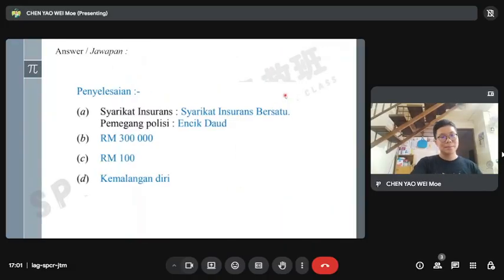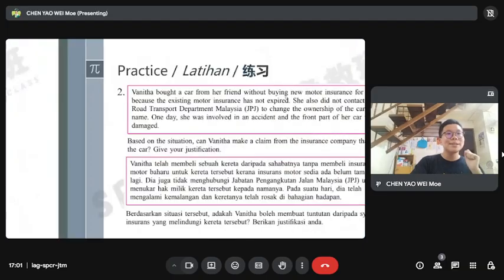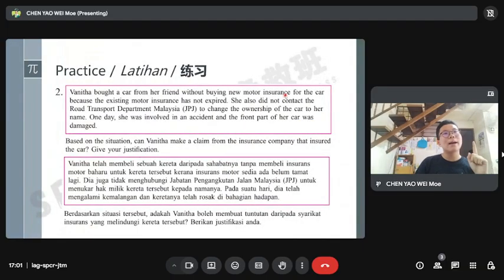Second question. It asks: a woman buys a car from her friend without buying a new motor insurance for the car because the existing motor insurance has not expired yet. She also did not contact the Road Transport Department Malaysia, JPJ, to change the ownership of the car to her name. One day, she was involved in an accident and the front part of the car was damaged.